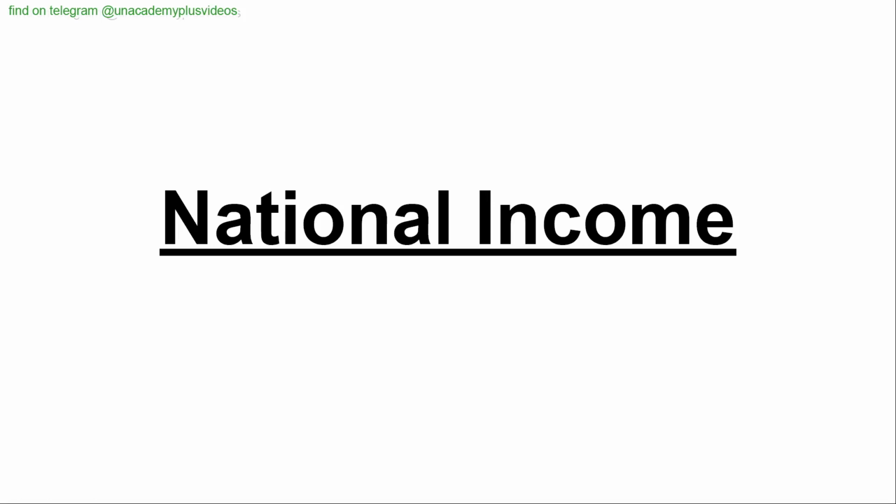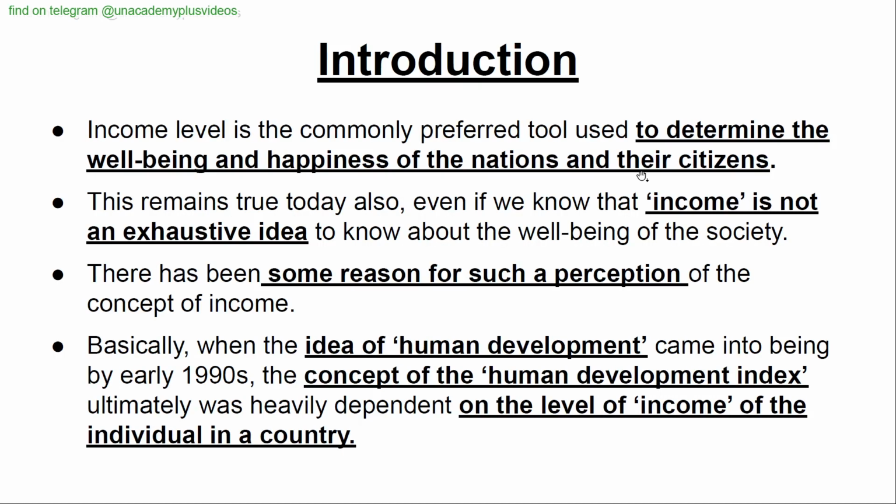So continuing with the economy lectures, this is part 2 of the lecture and today we are going to cover national income. Income level is the commonly preferred tool used to determine the well-being and happiness of nations and their citizens. This remains true today also, even if we know that income is not an exhaustive idea to know about the well-being of the society.